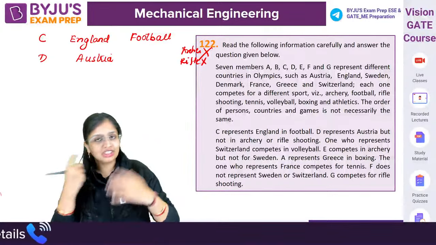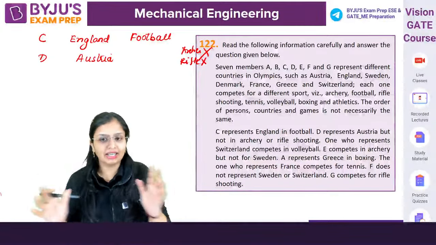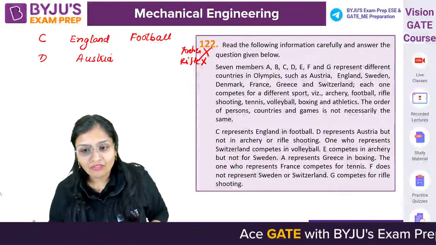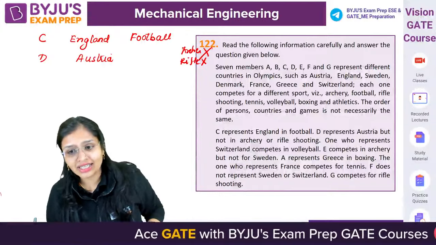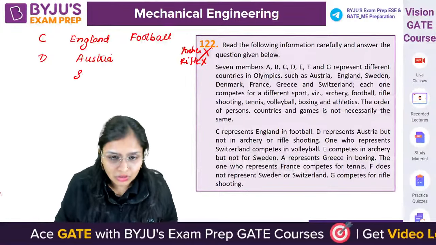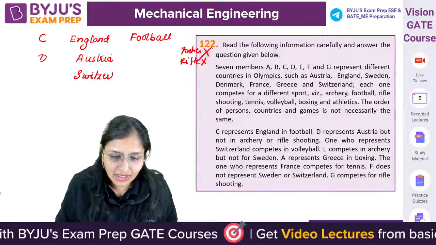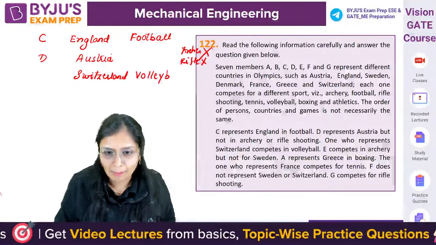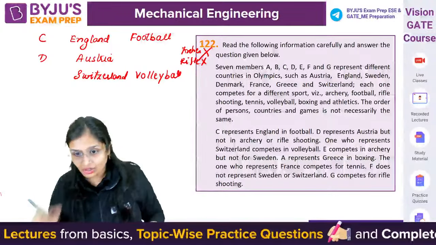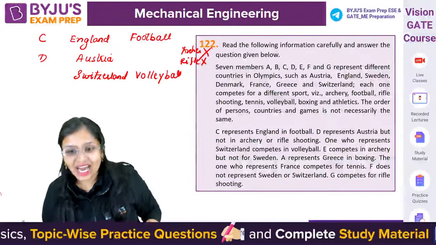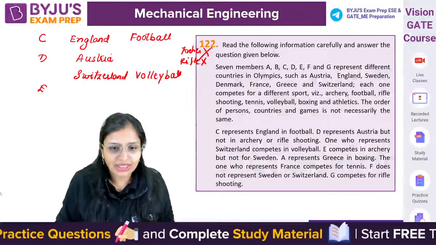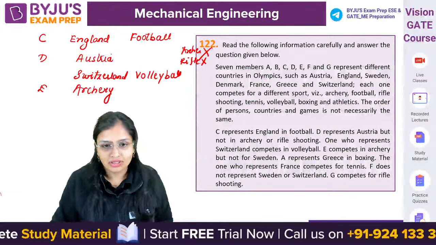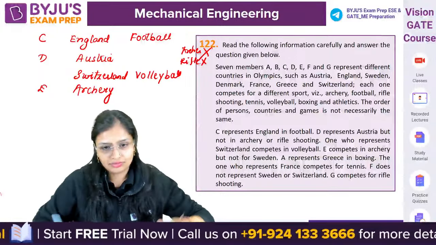You don't know for which sport it is representing, but it is not representing for archery and rifle shooting. One who represents Switzerland competes in volleyball. Now, E competes in archery, but he is not from Sweden. इसको मुझे ऐसा लिखना था. Just a minute.